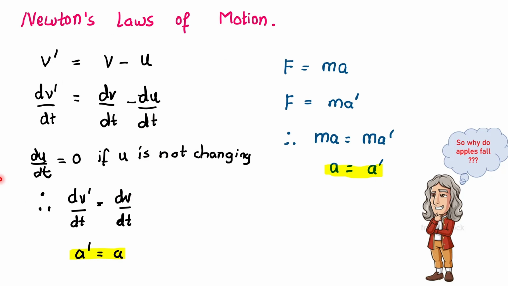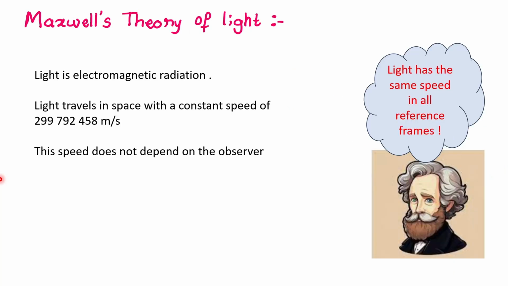And just like Newton's laws, most theories and most laws in physics agreed with the principle of relativity. They worked in different reference frames. But there was one young theory which was developed in the 19th century which did not agree with the principle of relativity, which was Maxwell's theory of light. You see, this Thomson's gazelle, Mount Everest, and the Sun and the Moon, all these things that we are talking about, we see them because of light.